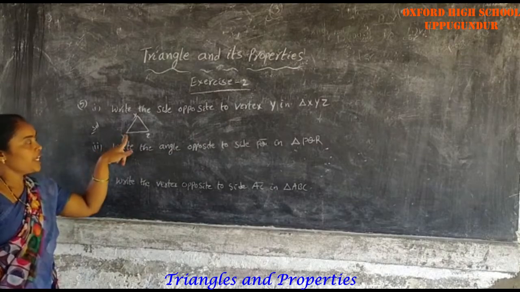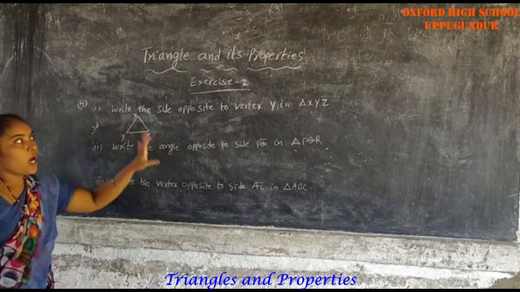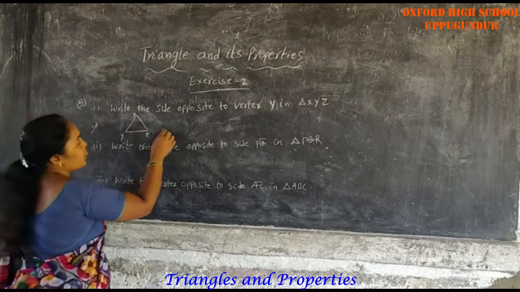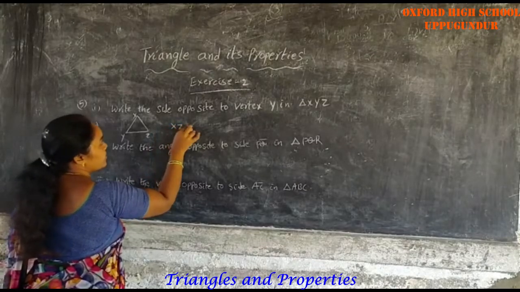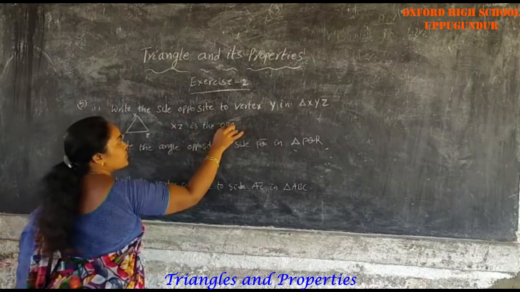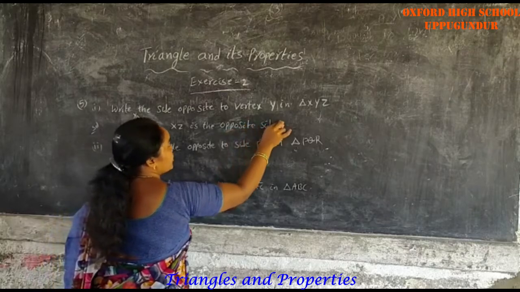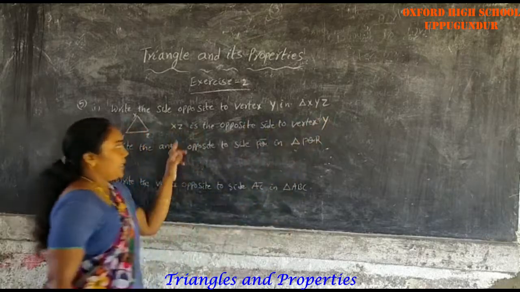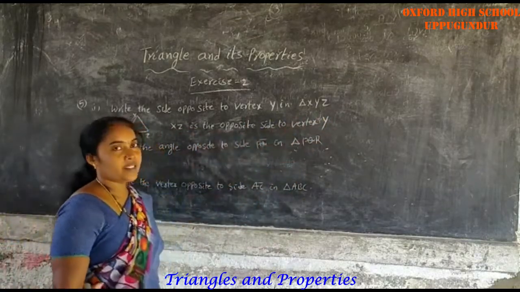See here, the side opposite to Y is what? XZ. Okay, XZ is the opposite side of vertex Y. XZ is the side opposite to vertex Y.